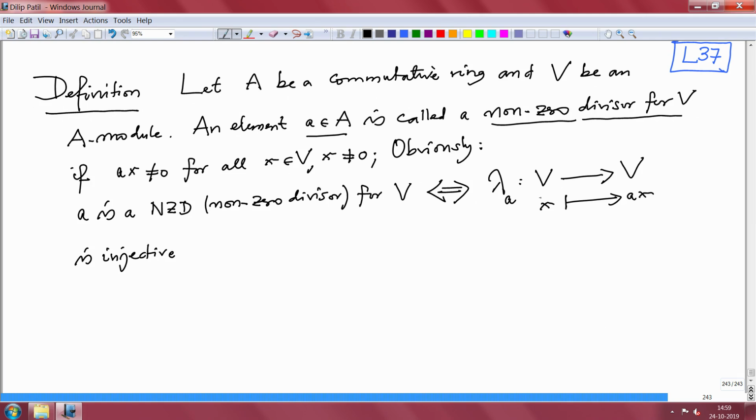That means no non-zero x can go to 0. That's obviously equivalent to that.